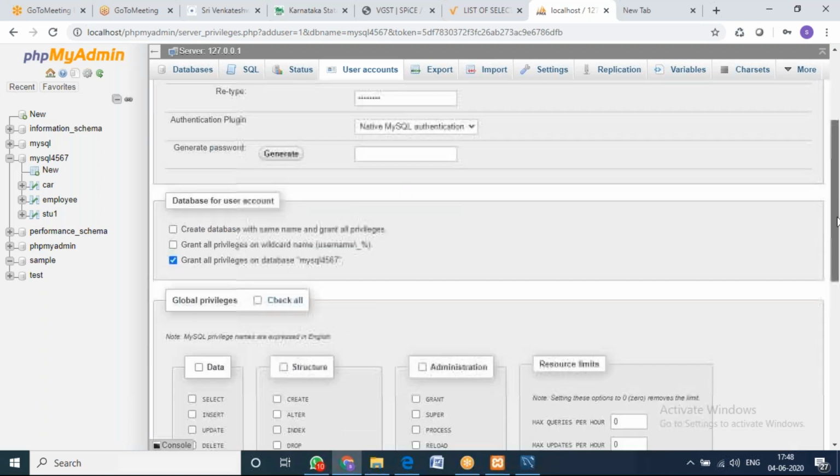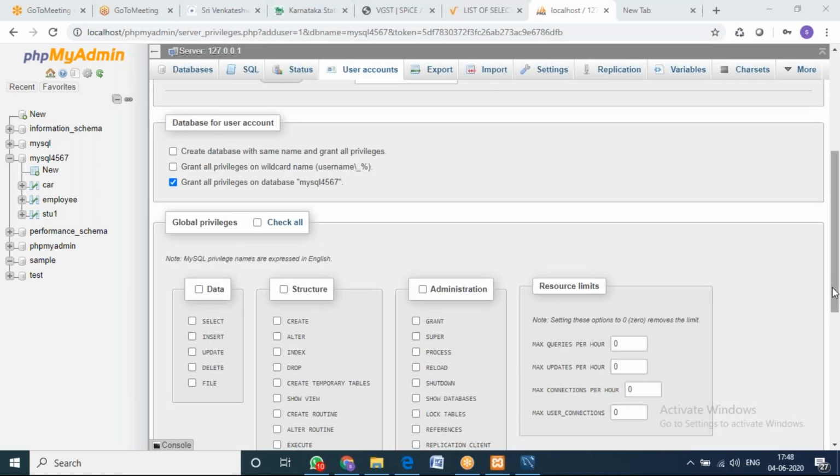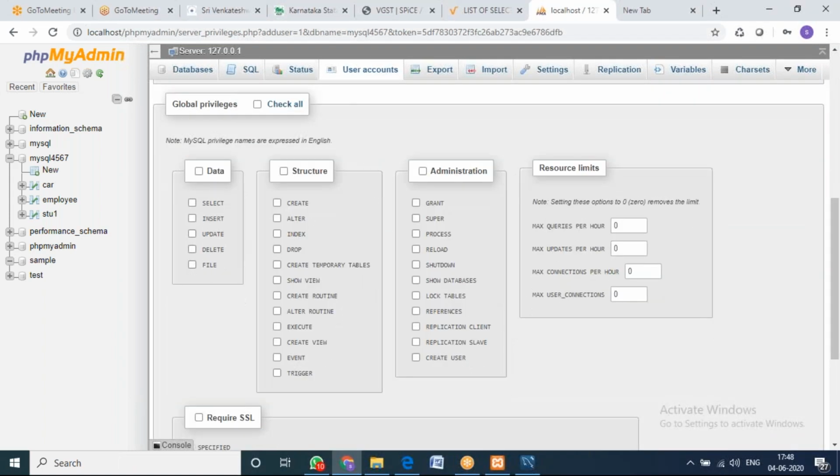So this is called privileges. What privileges do you want to give for Satya? You can give them here.